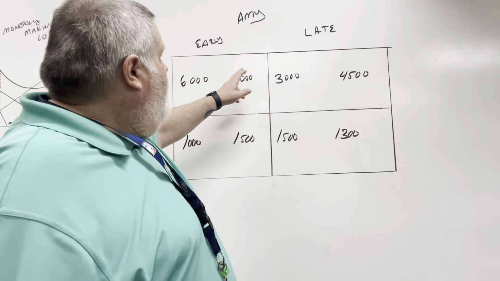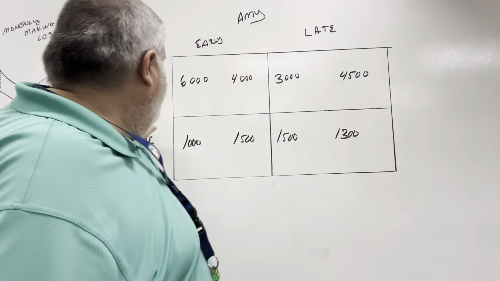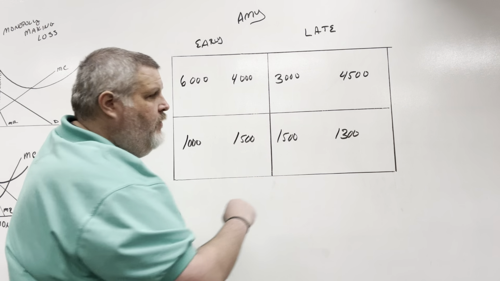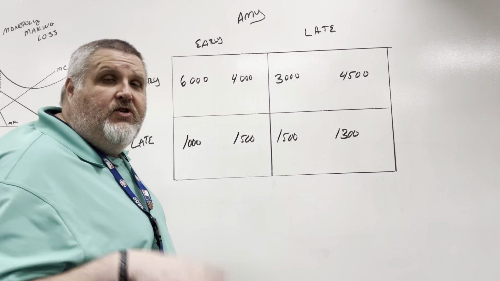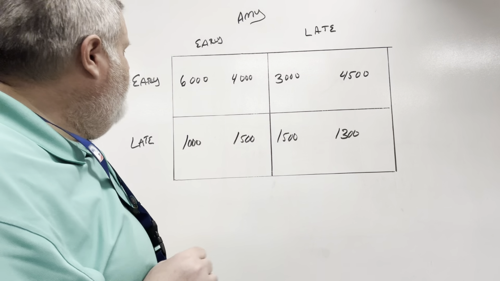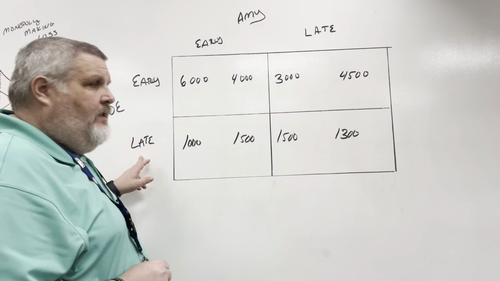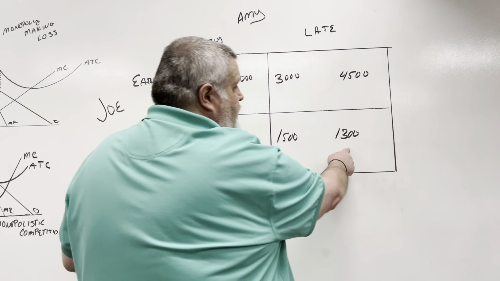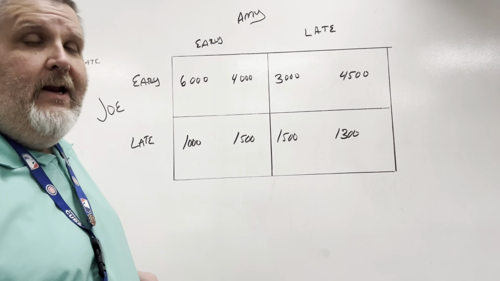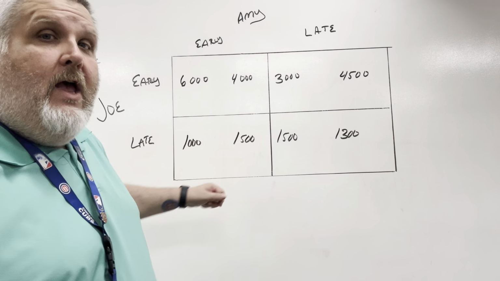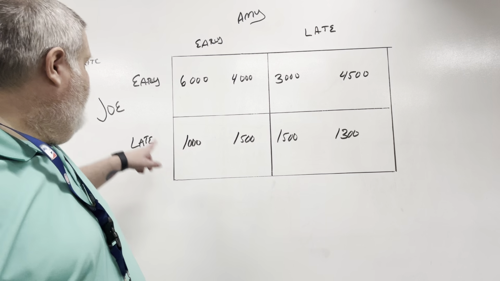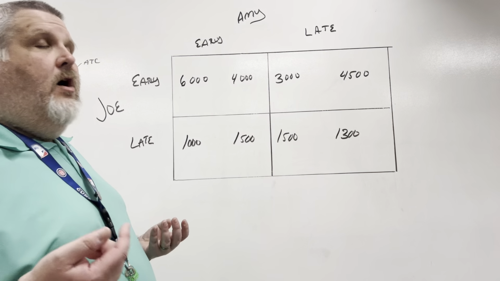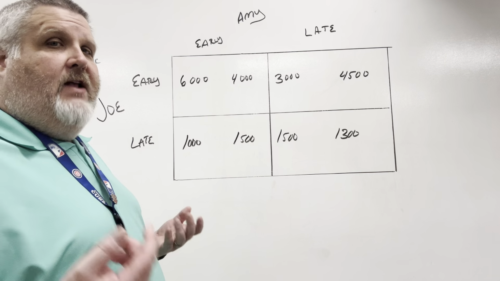For Amy, if Joe decides to open early, okay, she can make $4,000 by opening early, or $4,500 for opening late. So she's going to open late, right? That's going to be a little bit better for her. If Joe decides to open late, she can earn $1,500 if she opens early, but she can earn $1,300 if she opens late. Well, she's going to open early here. And so now her strategy is dependent on Joe. She does not have a dominant strategy, right? And so where are they going to land here? Okay, so that's what we want to look at.